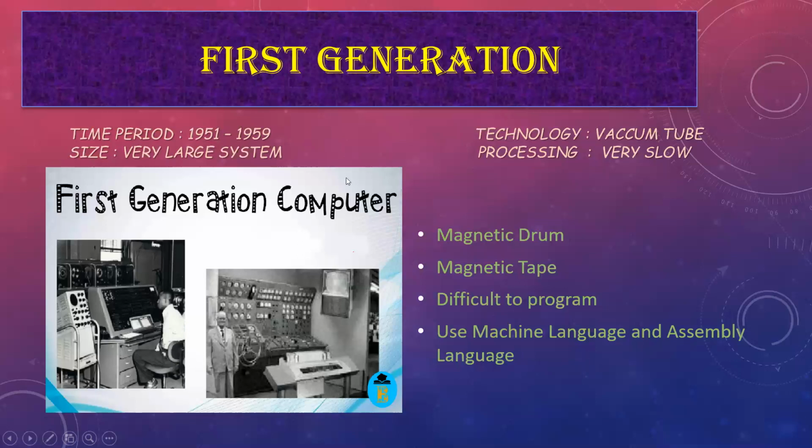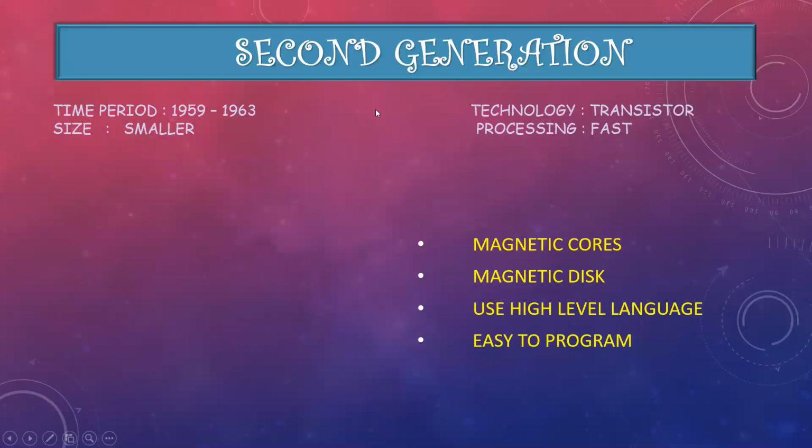So I hope you understand all the features of the first generation, their time period, their technology. One more thing, its size is very large and its processing is slow. The bigger the computer, the slower its processing was. Okay, let's discuss the second generation.